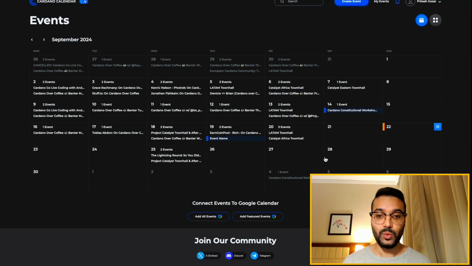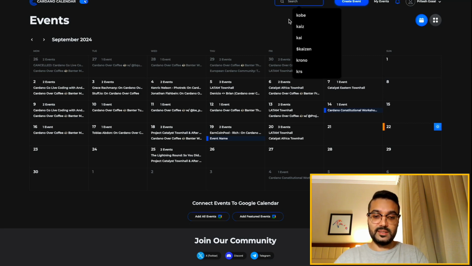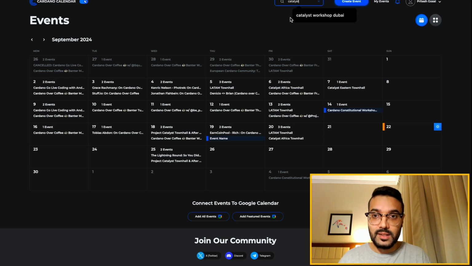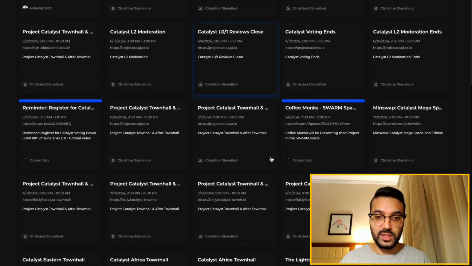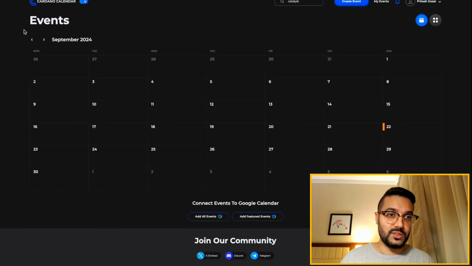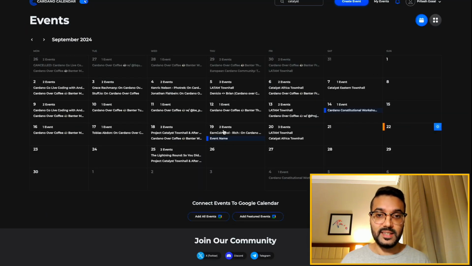So in this case, I wanted to go about and show you some of the cool features. We can filter by different keywords. Like if I wanted to search for something, let's say Project Catalyst, let's just see what we have here. You know, we can filter through any of these different events based on keywords. So let's go back and we can see the dates. It'll show us the date window.